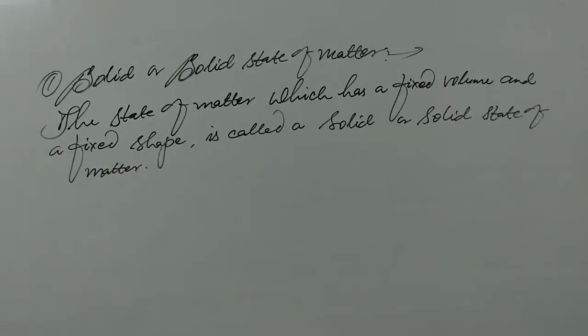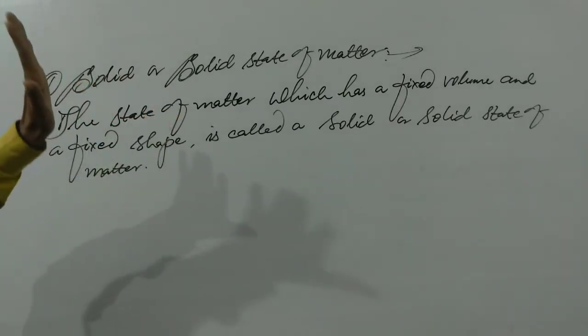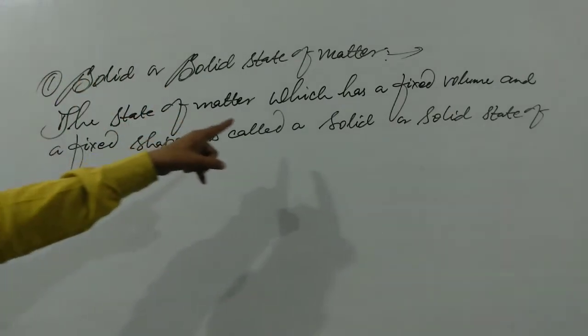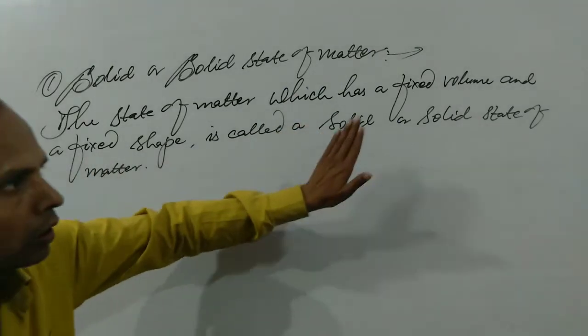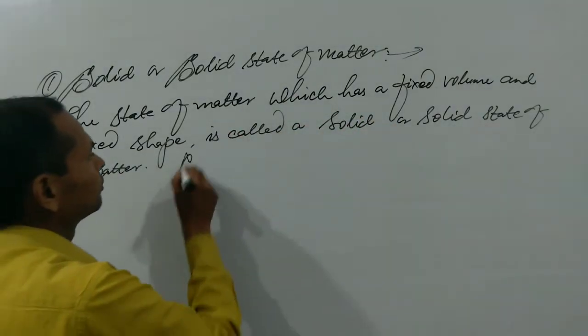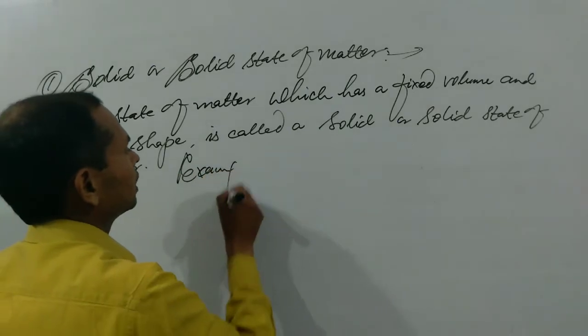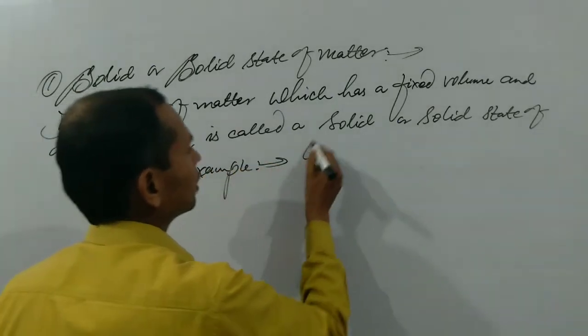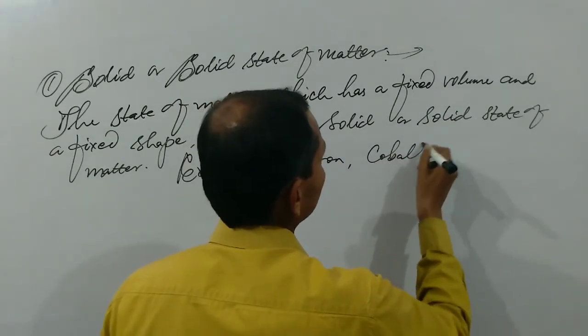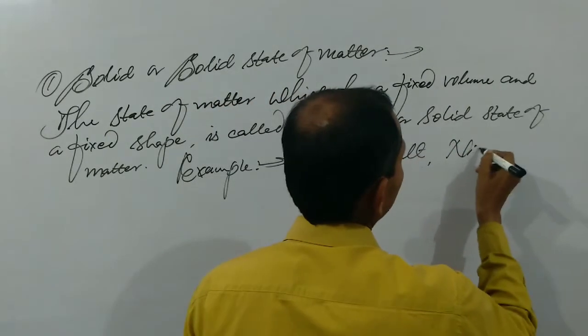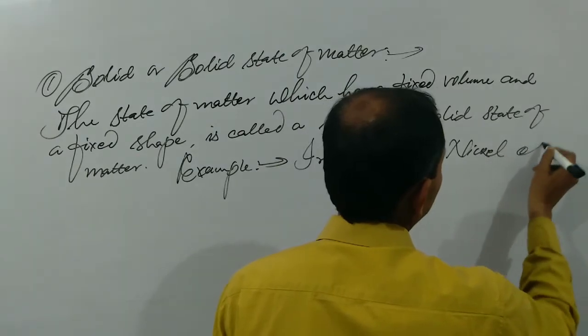This is the definition of a solid. We can say that the state of matter which has a fixed volume and a fixed shape is called a solid or solid state of matter. Examples are iron, cobalt, nickel, etc.